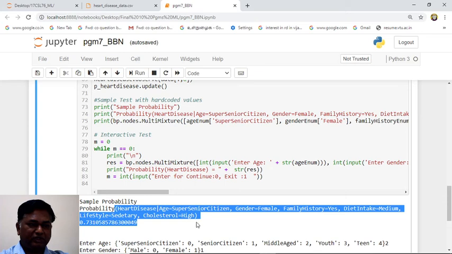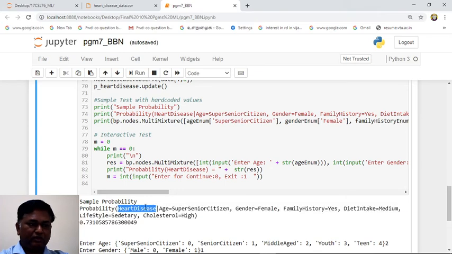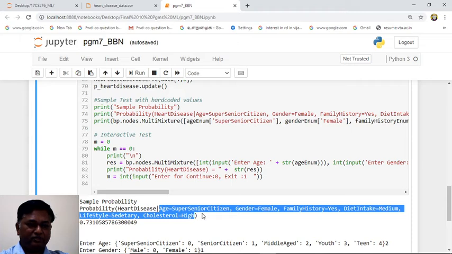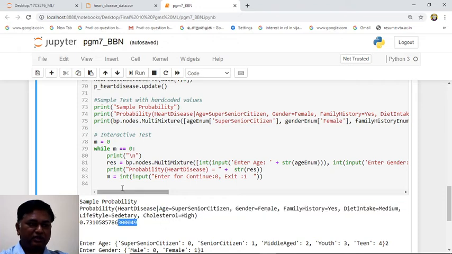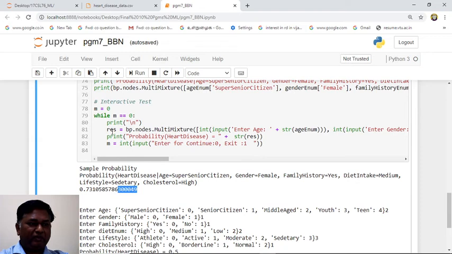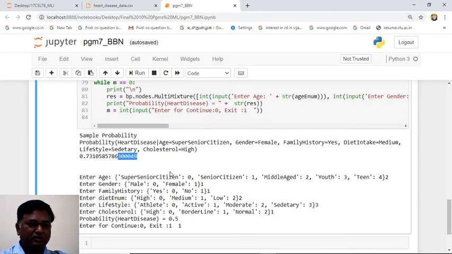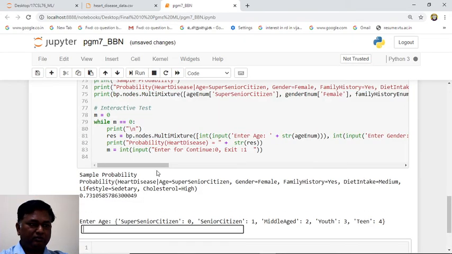So this is the given input. Probability of heart disease for these given values: age is super senior, male, family yes, diet is medium, lifestyle is sedentary, cholesterol is high, the probability is this. And we can give our own data and check that data. So if you want to give one data of your choice, now I will run the program.